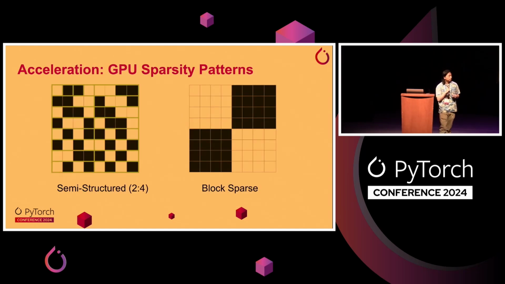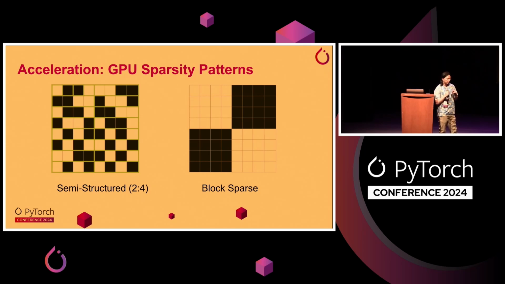All right, so for sparsity, as I mentioned, there's kind of two components, accuracy and acceleration. And these are kind of competing factors, right? So if you replace your entire model with a 0, it's very fast, right? But the accuracy component is quite large. So there are specific GPU sparsity patterns that basically exist in a Goldilocks zone where they offer a good amount of performance, but they're also relatively easy to find accurate subnetworks for.